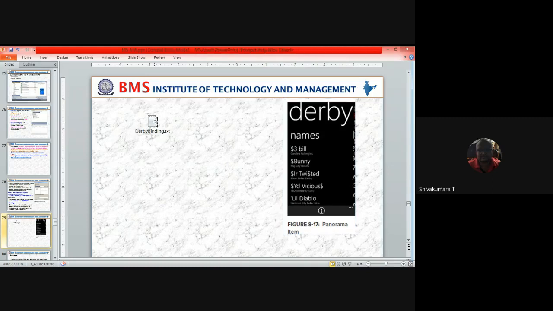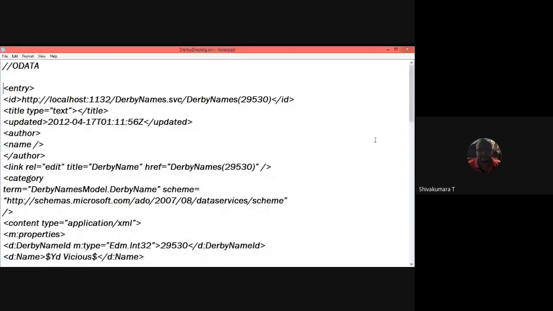So let us look into the snippet code, how you are binding using all the properties and the objects. OData.